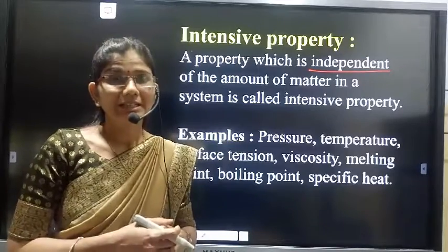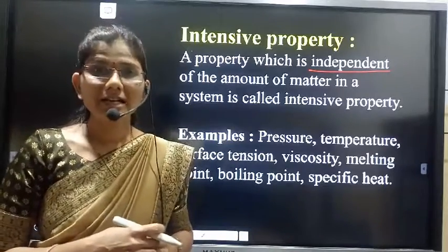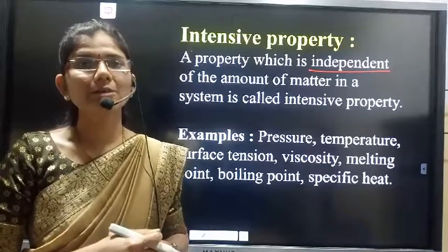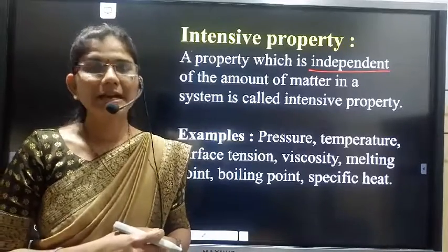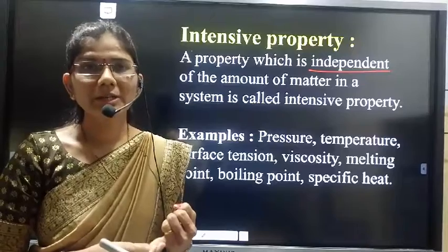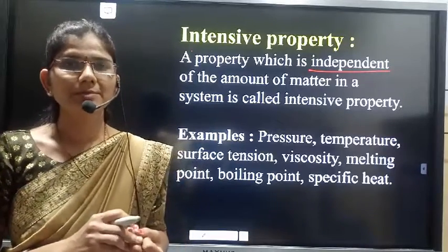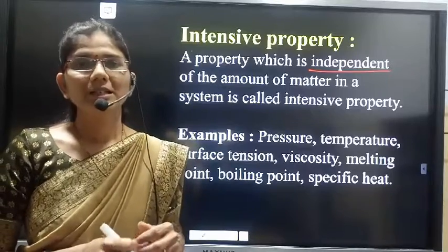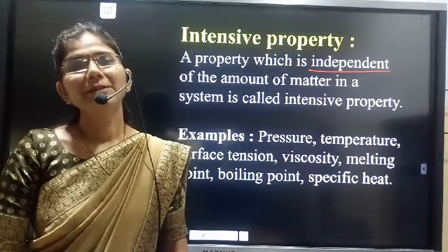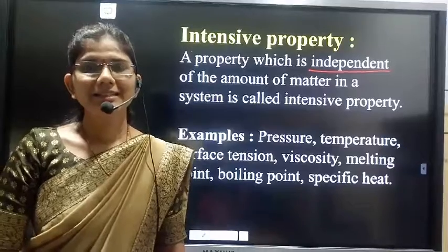So dear student, in today's lecture we have started our next topic, that is thermodynamics, and in that we have seen the definition of thermodynamics, the types of a system and the properties of a system. So in today's lecture we will stop here and we will meet in the next lecture. Till then, thank you.